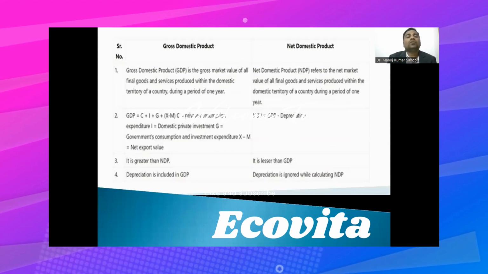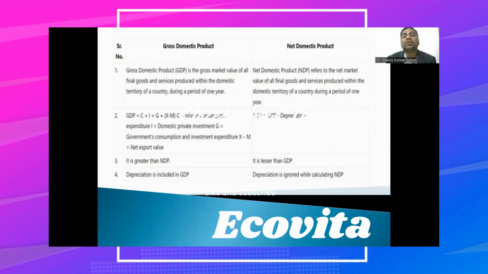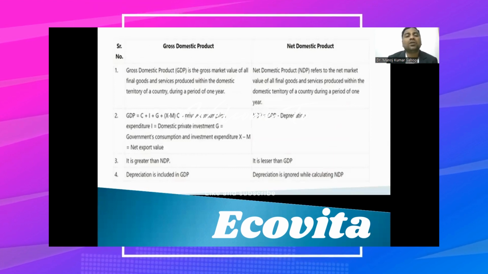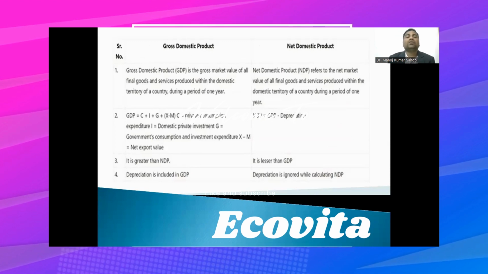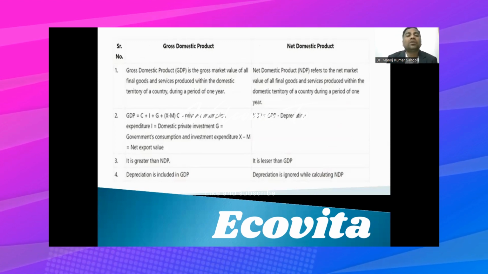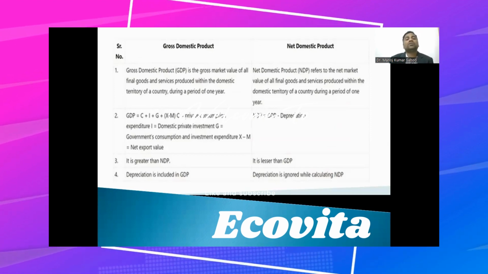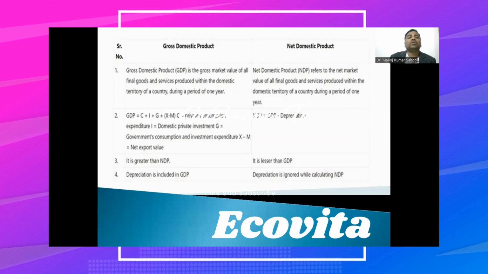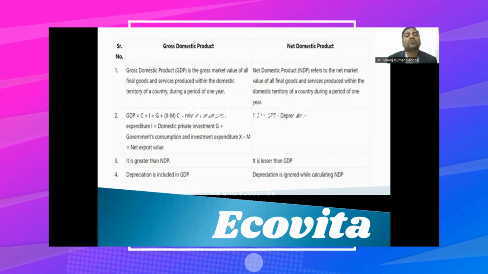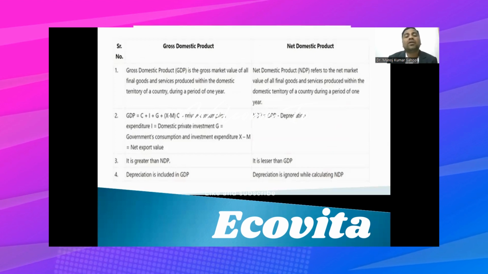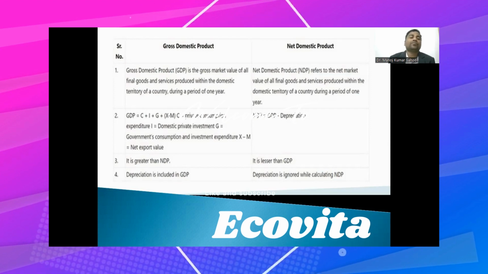Now again, what is the difference between a GDP and a GNP, NDP? Gross national product, gross domestic product and net domestic product. Now, gross domestic product is the gross market value of all the final goods and services produced within the domestic territory of a country during a period of 1 year, or sometimes we call it a financial year. Financial year means 31st March, 1st April.